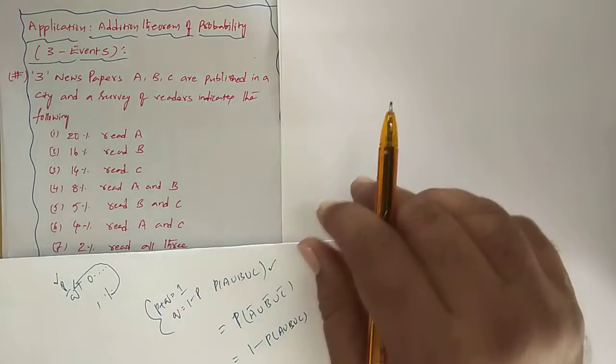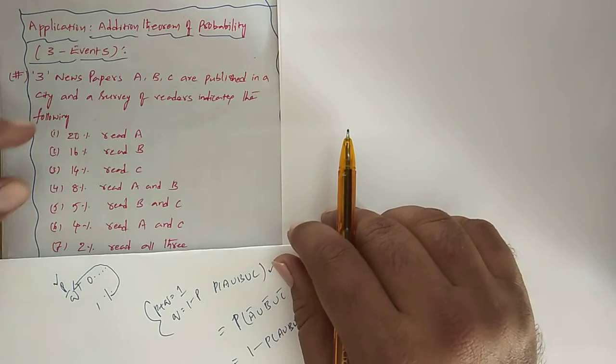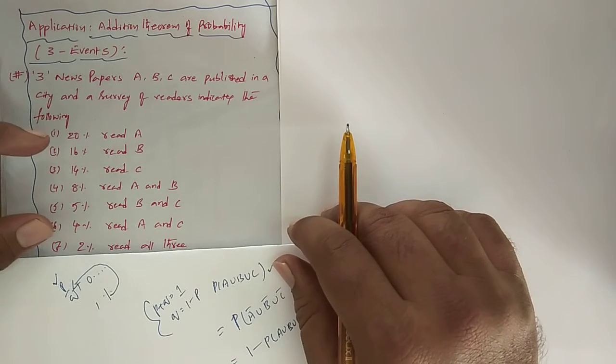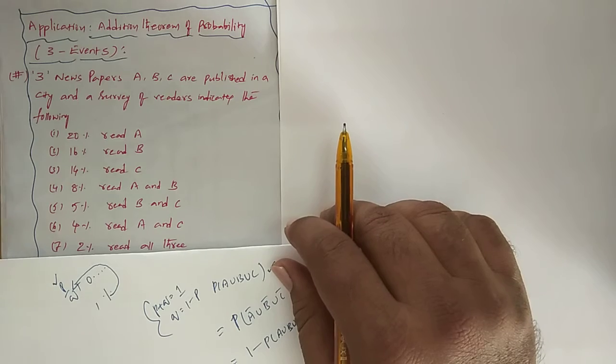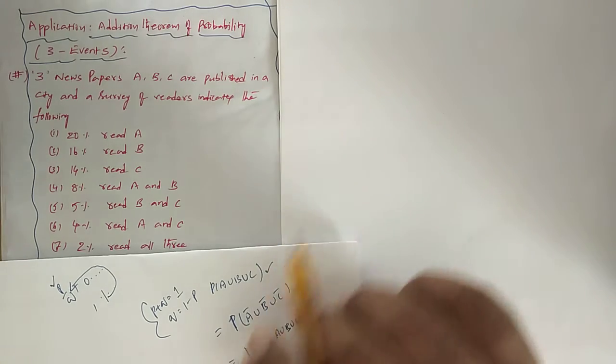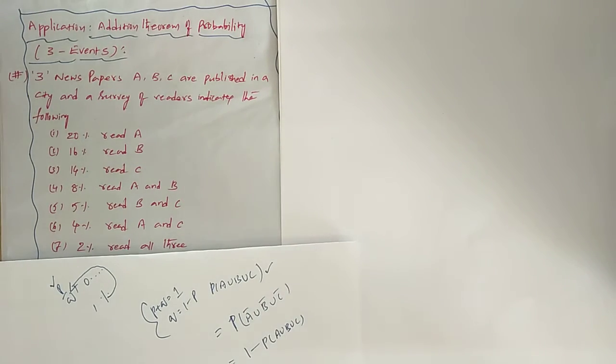That's all. The probability information already provided in terms of percentage, we are converting into P by Q form, and then we go for the probability calculation.